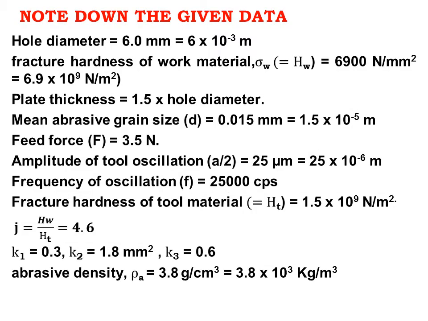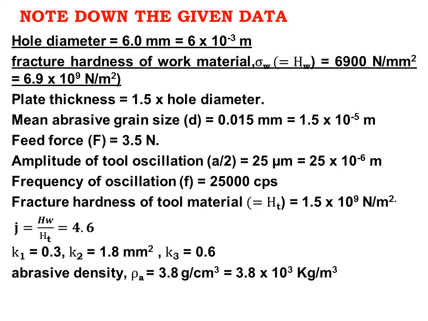Note down the given data. Hole diameter 6 mm is 6 into 10 power minus 3 meter. Fracture hardness of work material sigma tau u is 6900 Newton per millimeter square, which is converted into Newton per meter square as 6.9 into 10 power 9. Plate thickness is 1.5 times of hole diameter. Mean abrasive grain size is 0.015 mm, which is written as 1.5 into 10 power minus 5 meter.